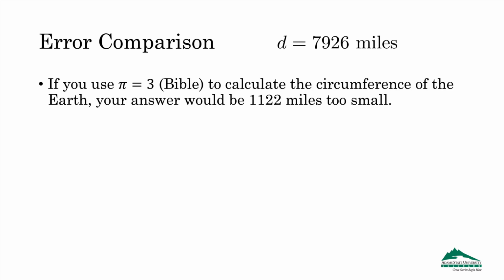To get an idea of how these approximations stack up against each other, let's imagine using these various approximations of pi to calculate the circumference of the Earth. We'll assume, for the sake of simplicity, that the Earth is a sphere with a diameter of about 7,926 miles. If we use that figure, along with pi equal to 3, the figure from the Bible, our calculation of the circumference of the Earth would be off by about 1,122 miles.